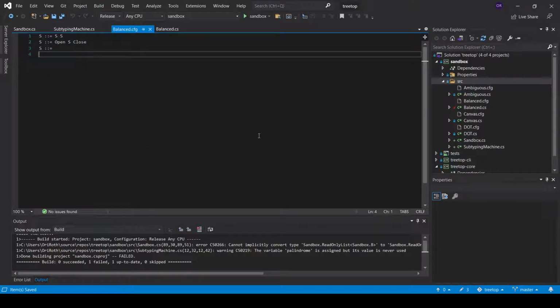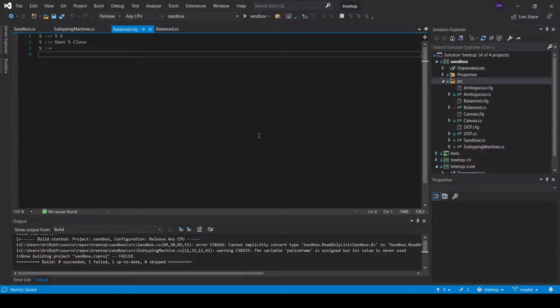In the paper, I also introduced treetop. Treetop is a C# source generator that compiles context-free grammars into subtyping machines. Using treetop, we can embed domain-specific languages in C# as Fluent APIs.